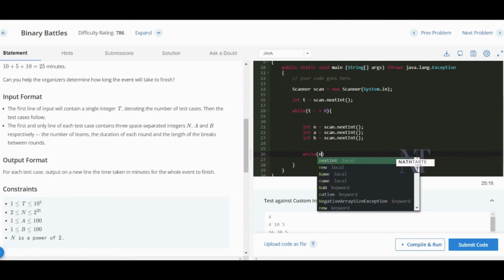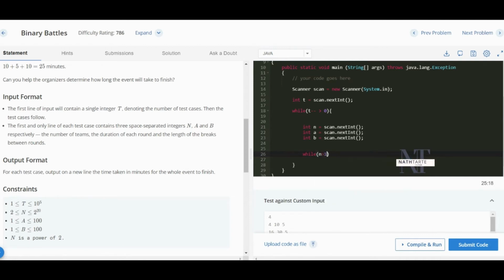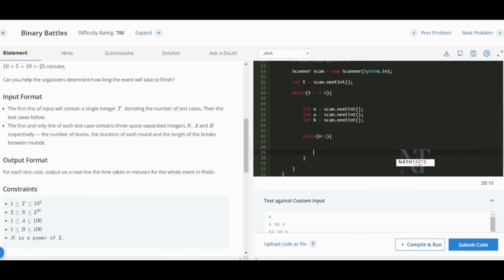As long as n is greater than 1, this condition I can give, or while n is not equal to 1, I can give this condition too, but I will use n is greater than 1. As long as n is greater than 1, I will perform repeated operations. After that, I will first create pairs of teams. So these are the pairs of teams.